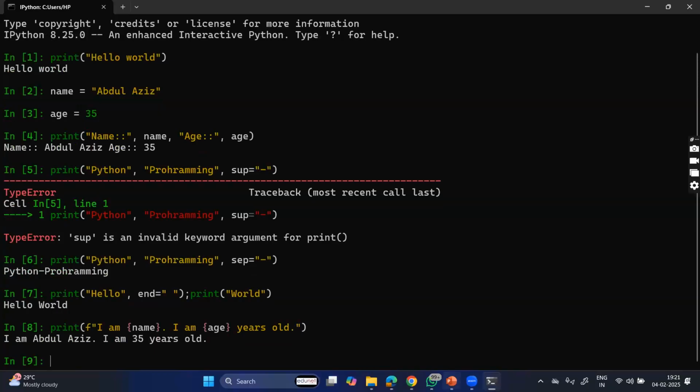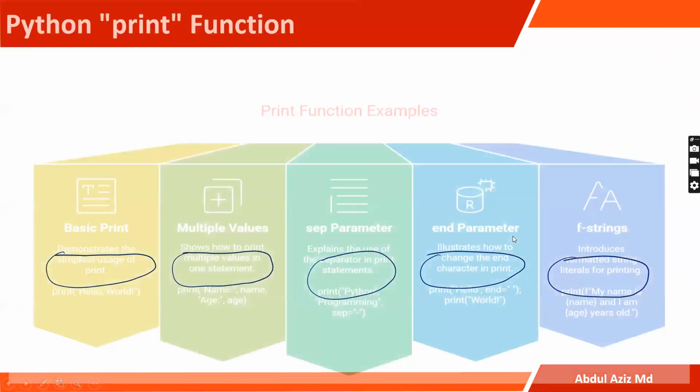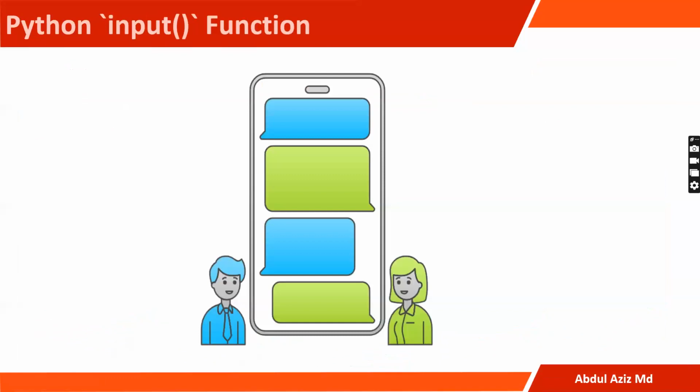I hope it is clear. Now after that, print function is done. Then we have something like input. Will you please tell me why do we use the input function? Why do we use the input function? To take values dynamically in the program. Yes, exactly. To read the value from the user, to take input from the user.